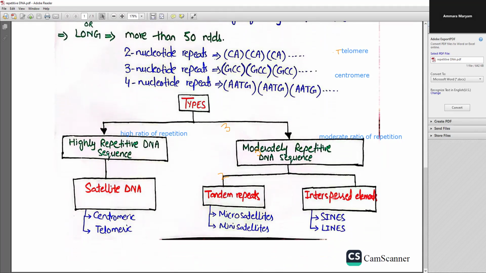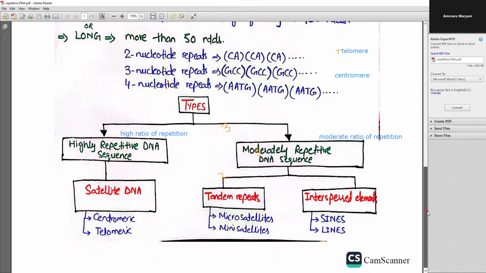Similarly, the interspersed elements, interspersed repeats, are scattered. These are short stretches that are basically scattered all over the genome. These are basically shown by the transposons, which are also known as the transposable elements. These can be classified into SINEs and LINEs. So we'll discuss these tandem repeats and interspersed elements in detail in our future videos, inshallah.